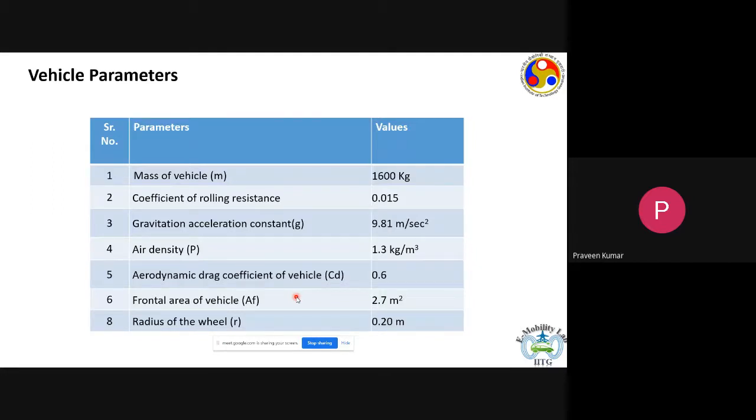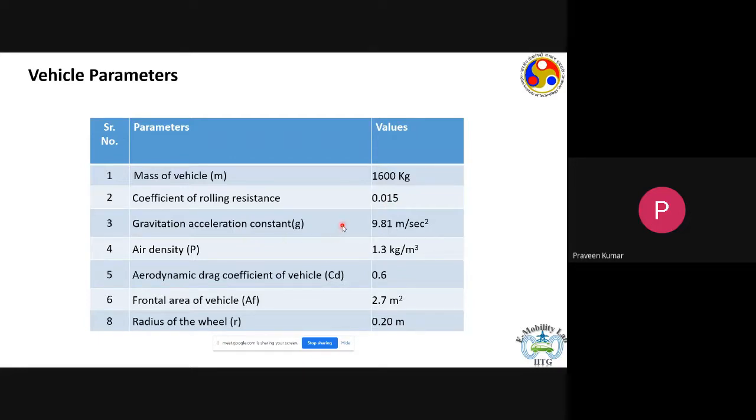The table on the screen shows the critical parameters that define this vehicle. The first parameter is the mass of the empty vehicle, around 1.6 tons. Then we need the coefficient of rolling resistance, which represents how much frictional force will be created between the tire and the road surface. For the type of tire this vehicle uses, its radius, the air pressure, and so on, the coefficient of rolling resistance comes out to be 0.015. It's a dimensionless quantity.